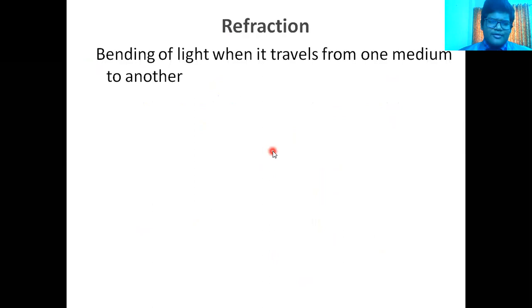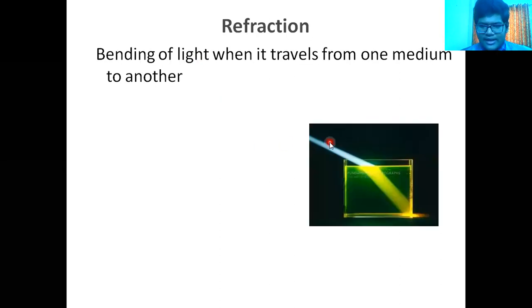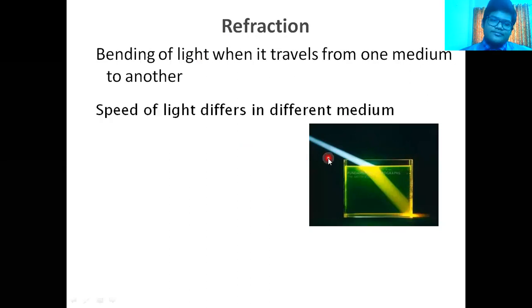Refraction is the bending of light when light travels from one medium to another. You can see in the diagram that light is coming from air, and when it strikes the water and air interface, it bends. Refraction occurs due to a difference of speed: light travels faster in rarer and slower in denser medium, so there is a difference in speed, and therefore it bends. The speed of light differs in different mediums.